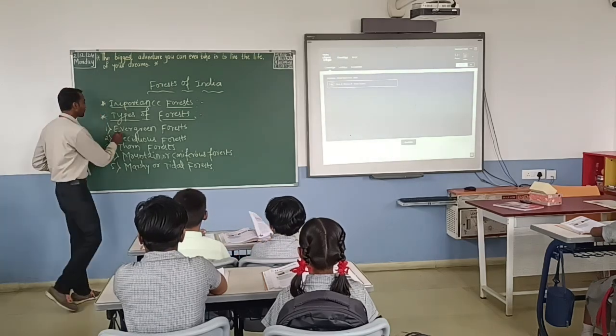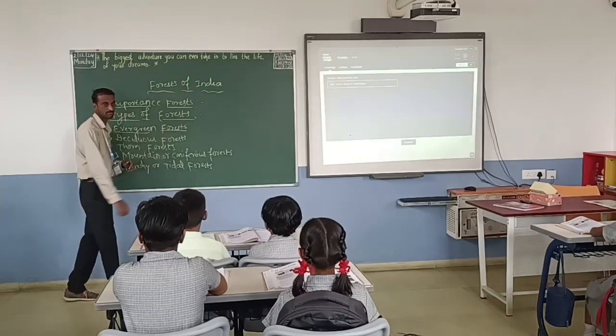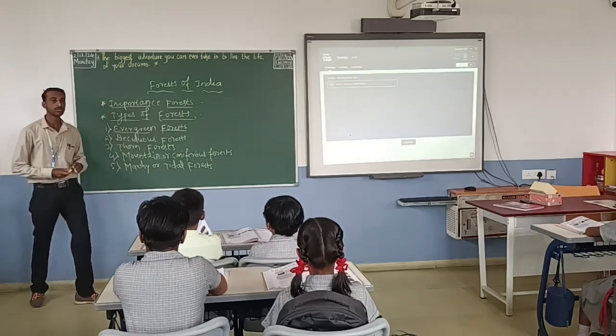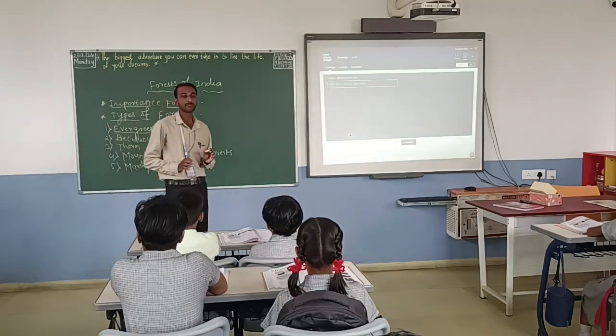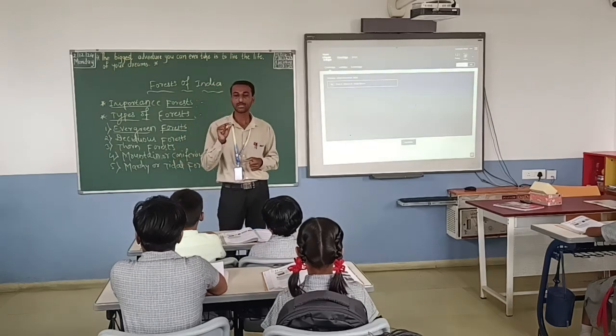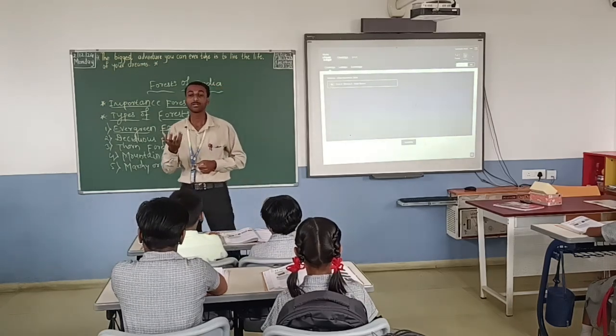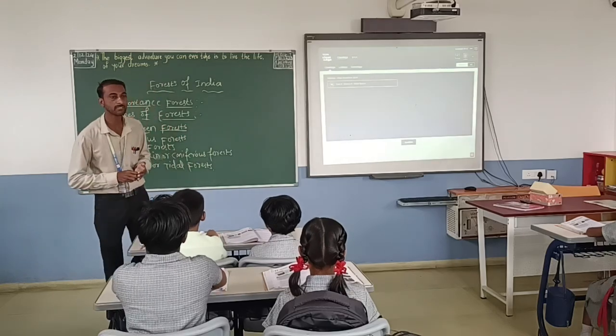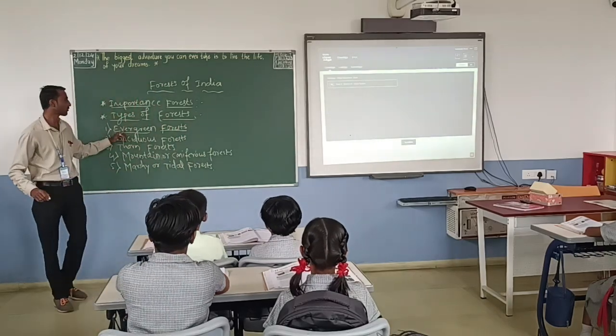So first we will come to know about the evergreen forest. Evergreen forest we can find in places that are hot and receive plenty of rainfall. In those places we find this type of forest.